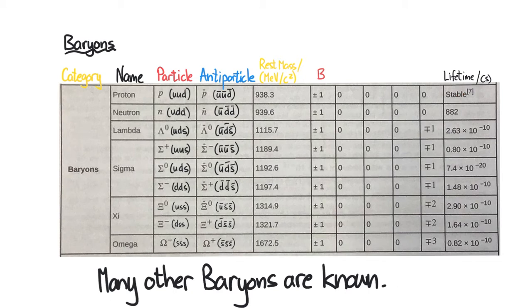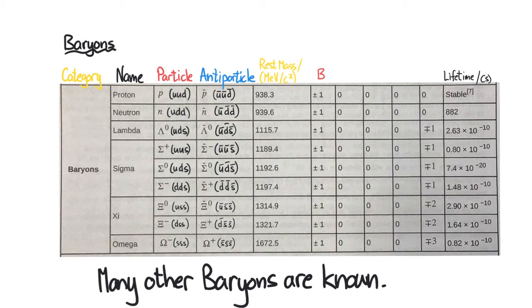Then we have the neutron. As we have learned, it's made up of 1 up and 2 down quarks, and its antiparticle is made up of the antiquarks anti-up and 2 anti-downs. They both have the same rest mass, and we can see here that the neutron, as we have discussed before, is slightly heavier. It too has a baryon number of +1 for the neutron and -1 for the antineutron.